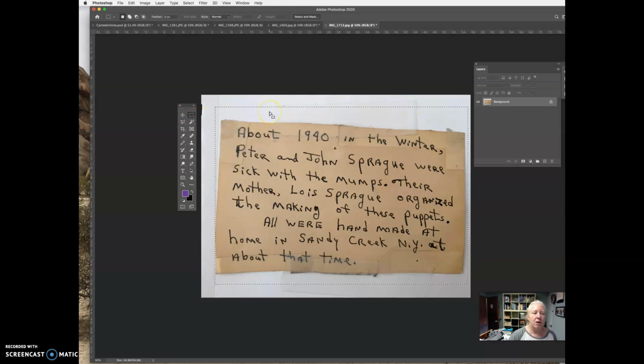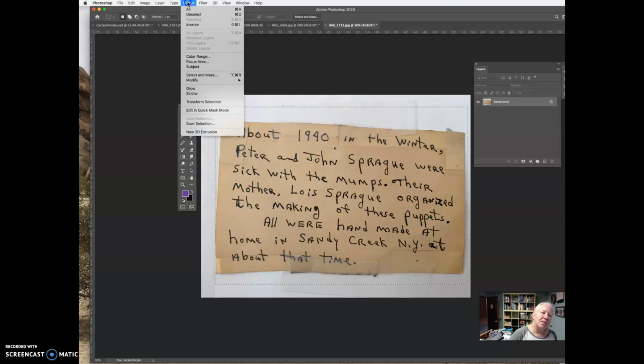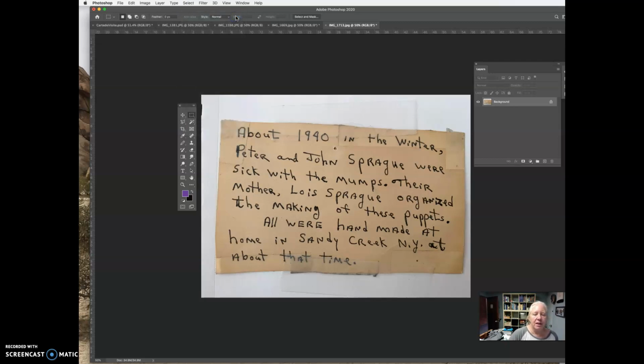So let me show you how I might deselect. Up under the top level Photoshop bar, you select, and then you select, deselect. The shortcut for which is Command D on a Mac or Control D on a PC. So that makes it go away, right?